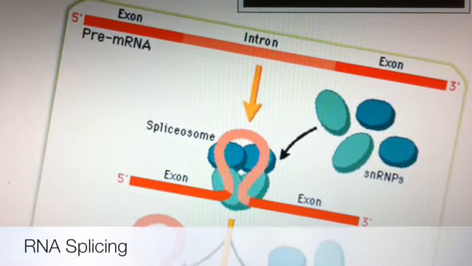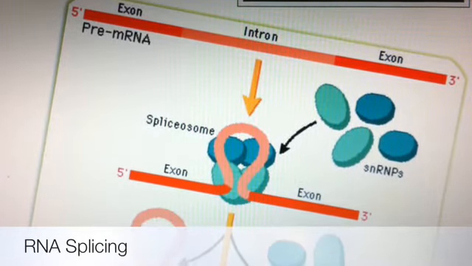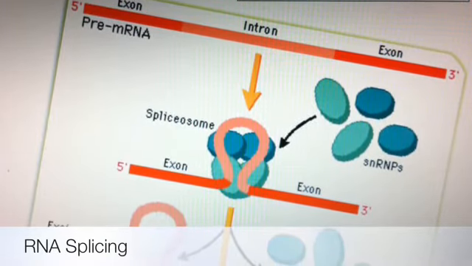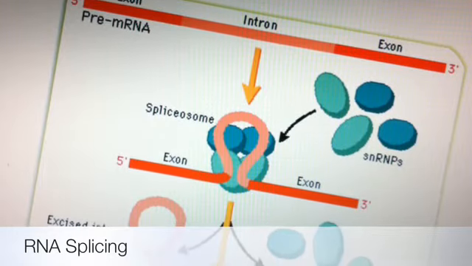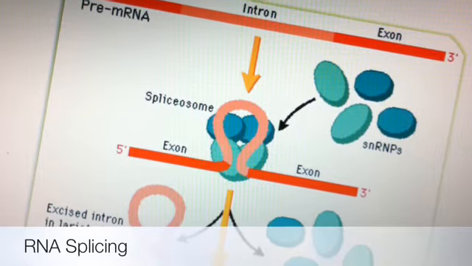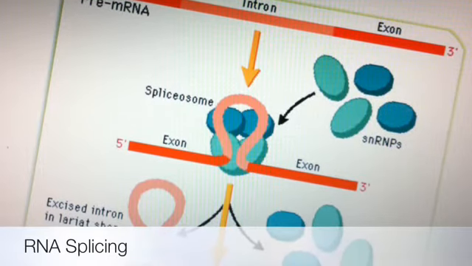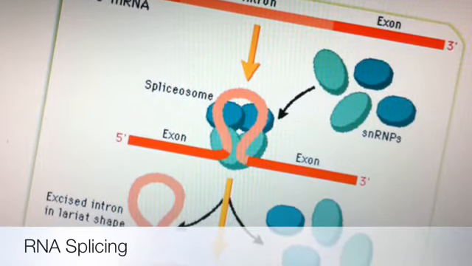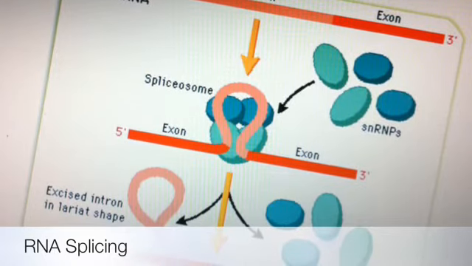The protein-coding genes of a eukaryote typically contain regions of DNA that serve no coding function. Non-coding regions, called introns, interrupt the coding regions, called exons. When the gene is transcribed into RNA, both the coding and non-coding regions are copied. However, a eukaryotic cell has a mechanism for removing the introns from RNA.